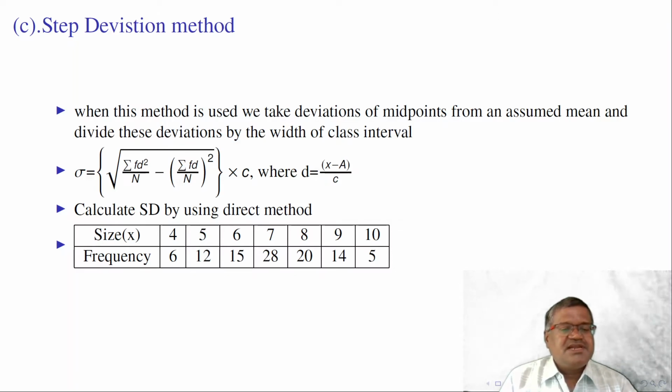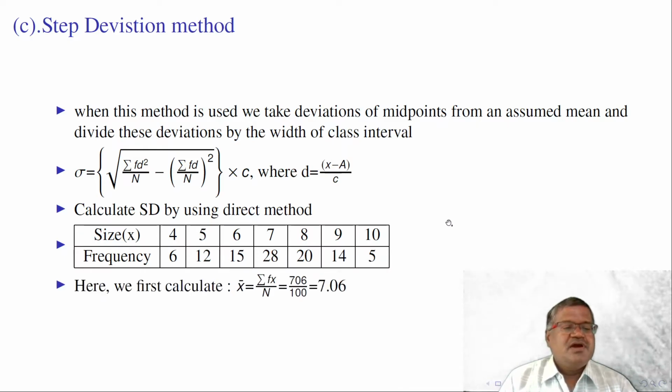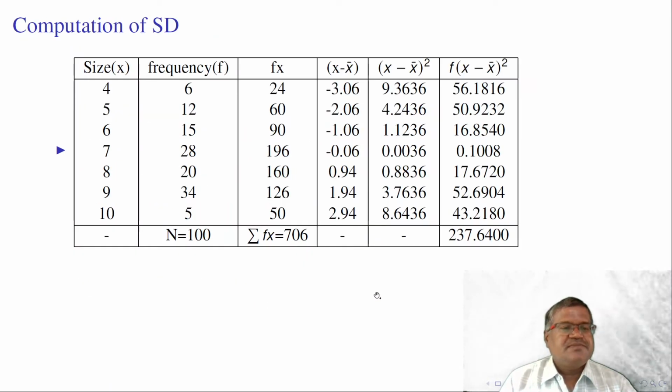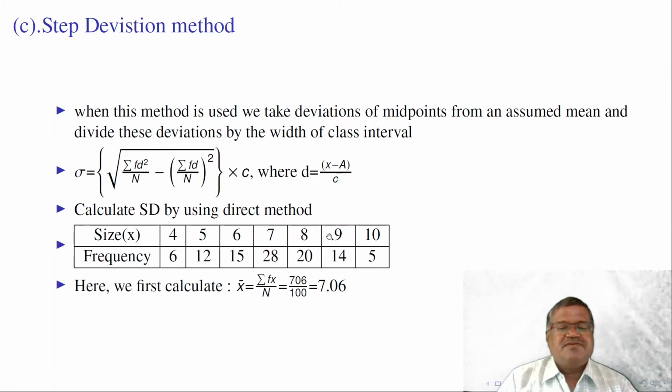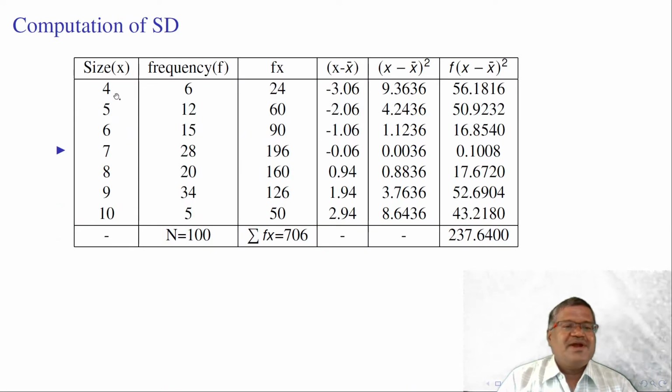Calculation of standard deviation for discrete series of data. Here the series is from 4 to 10. Frequencies are 6, 12, 15, 28, 20, 14 and 5. First we calculate x bar, that is mean, sigma fx by n, that is 7.06. We need to subtract the mean from the midpoint of the classes or the series values. 4 minus x bar, 7.06, gives us minus 3.06.